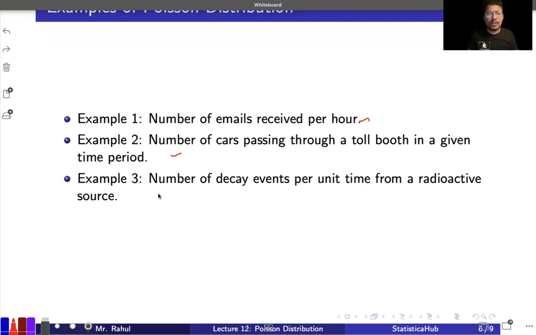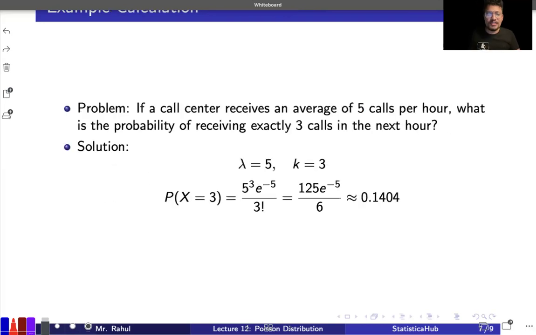Okay, moving ahead, you have the number of decay events per unit time from a radioactive source. In this one also, you may have an infinite number of radioactive decays. So that is the idea. These are some of the examples.